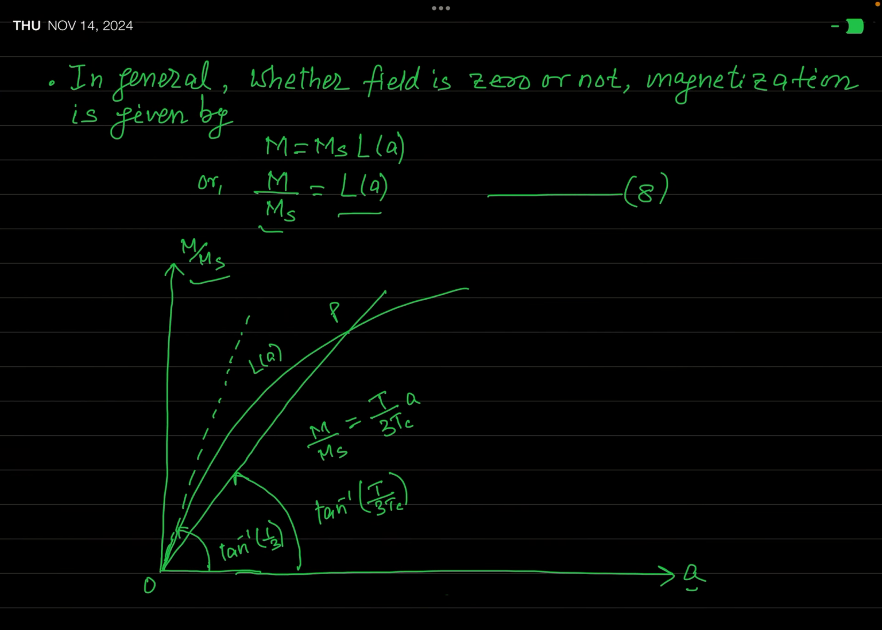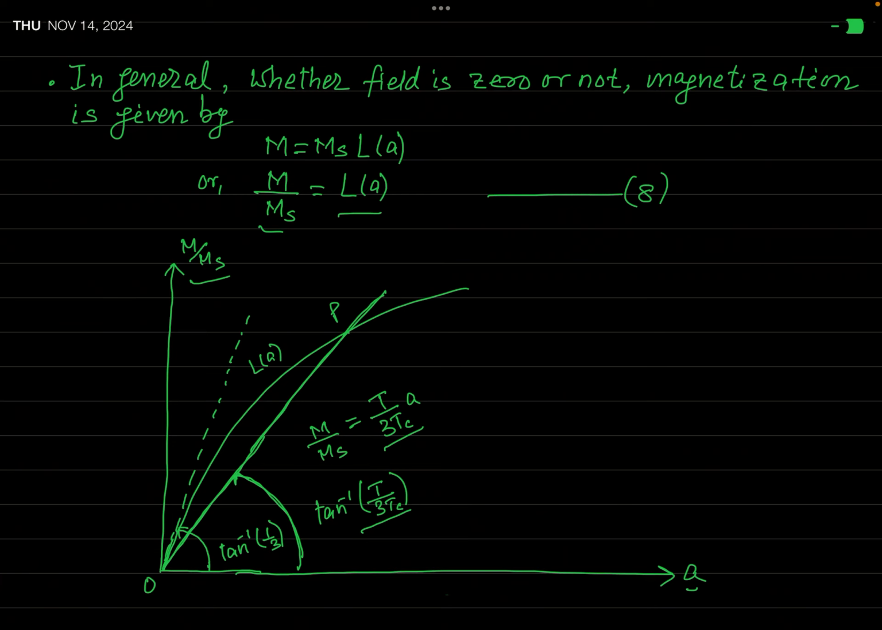And you can see this straight line which I have shown in this figure. You can see this is the graphical plot of that equation 7. And we get a straight line. This is the equation of a straight line, and its slope, you can see I have shown in this figure, is tan inverse T over 3Tc.